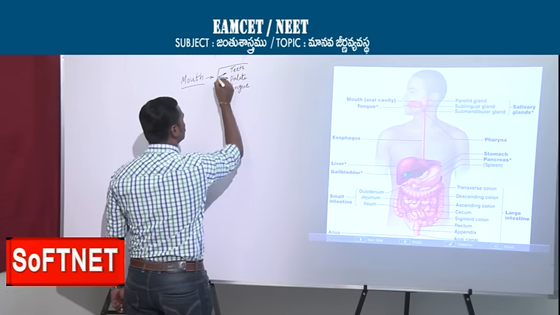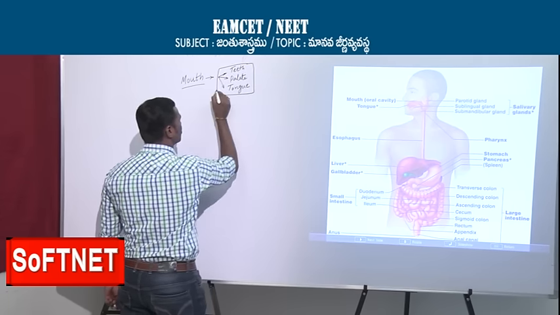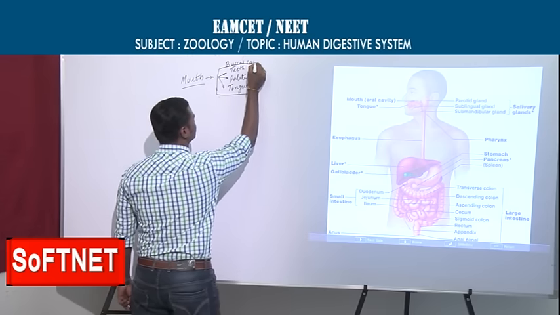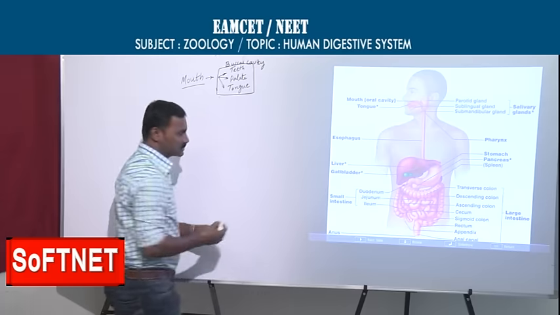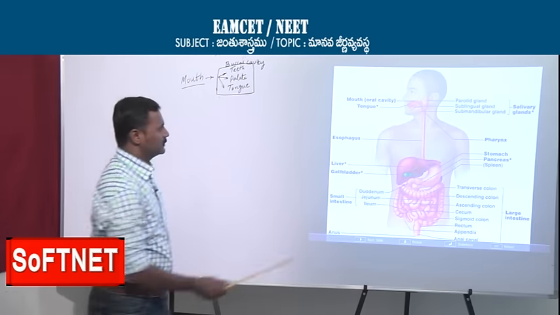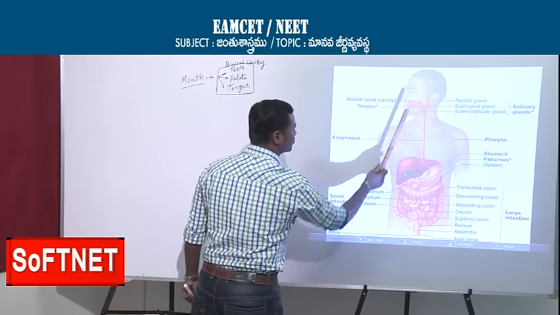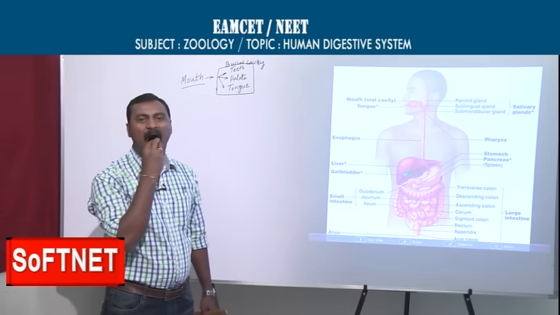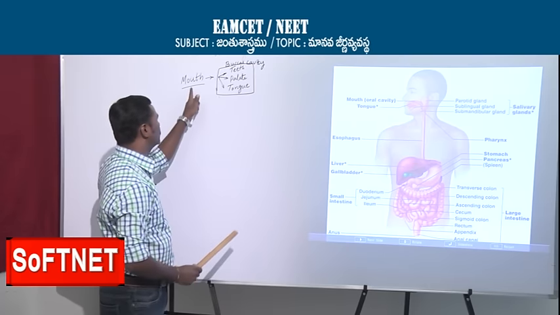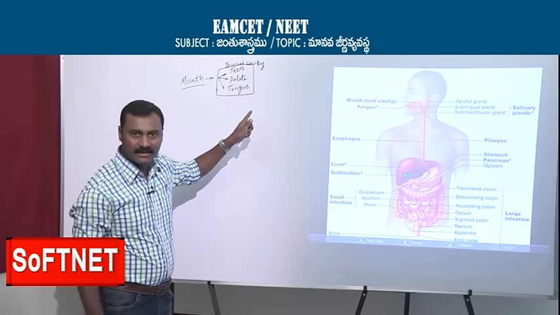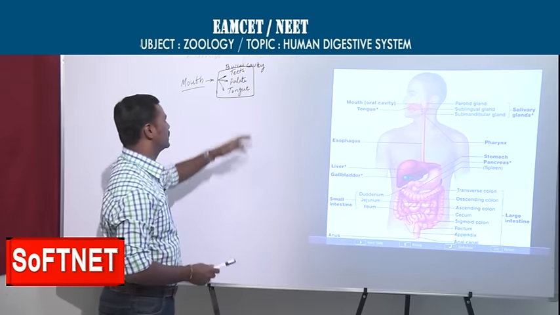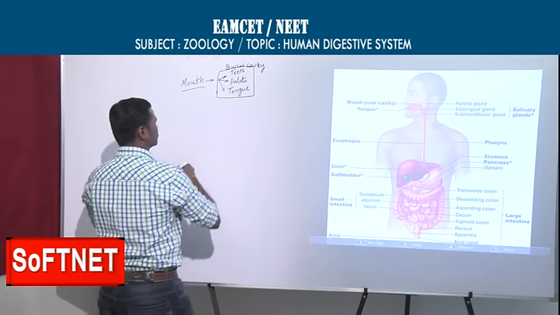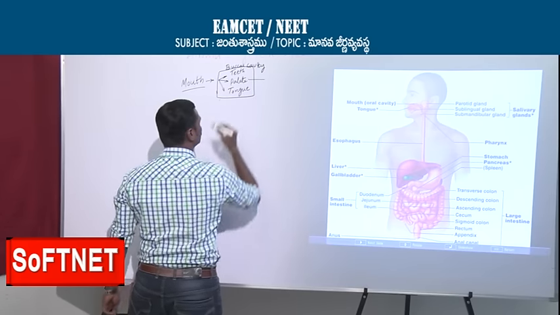The mouth leads into the buccal cavity. From the mouth, if you see inside, this opening is the buccal cavity. In the buccal cavity there are teeth, palate and tongue. First we will see what the palate is, then we will move to teeth.